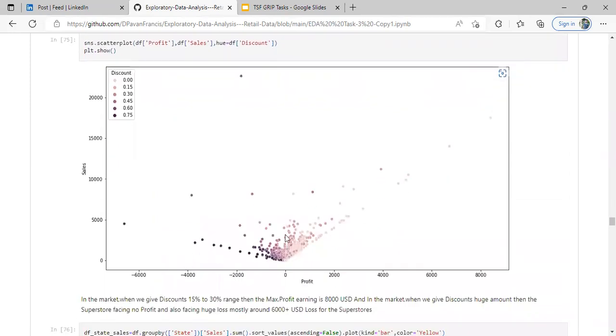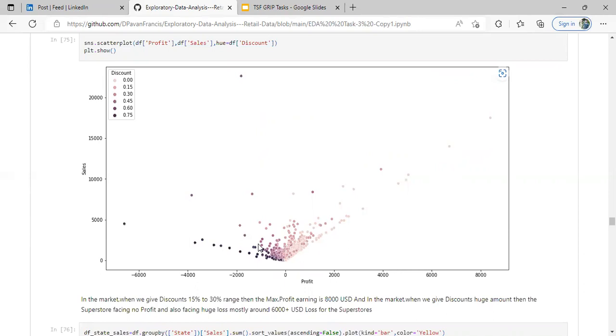This is the visualization for profit and sales with discounts. When the discount is between 15% and 30%, the maximum profit is 8,000 US dollars. So when we give a 15% to 30% discount range, we get more profit according to the stats.